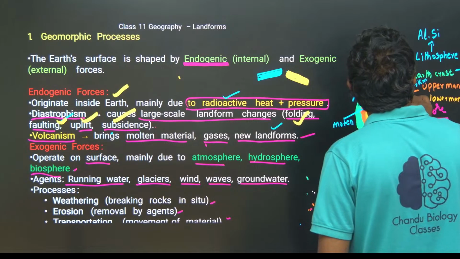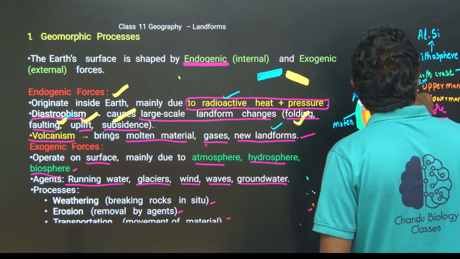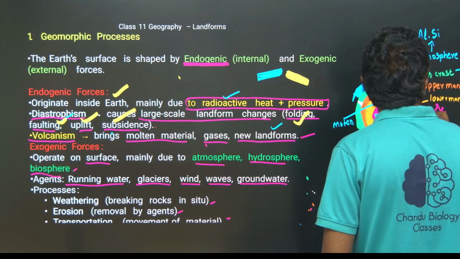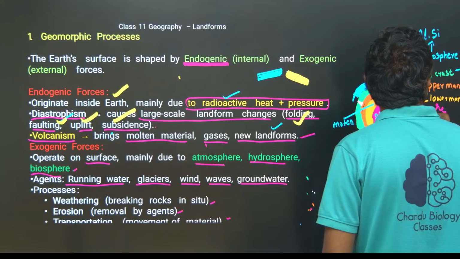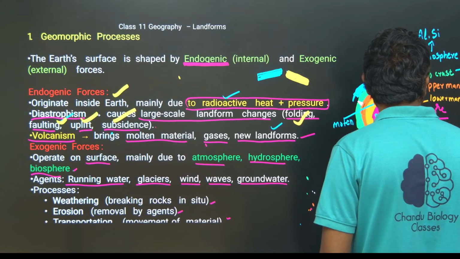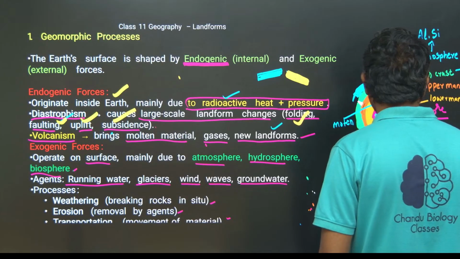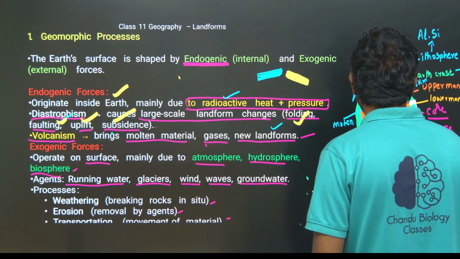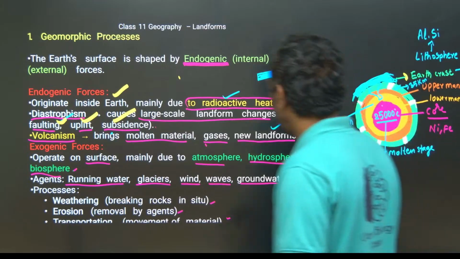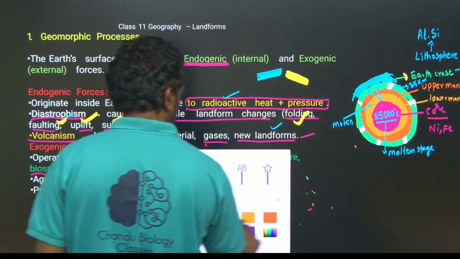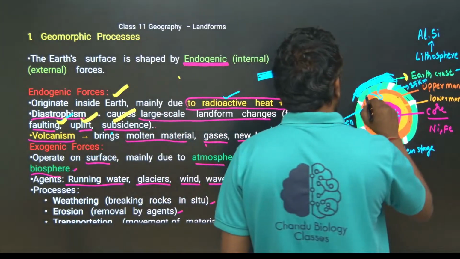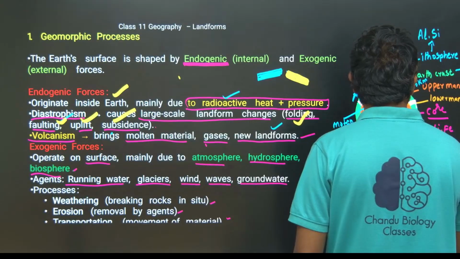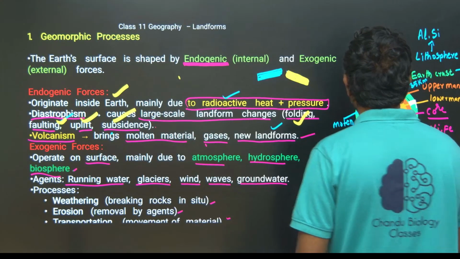The plates: this is one plate, this is second plate, third plate, fourth plate, fifth plate, sixth plate.